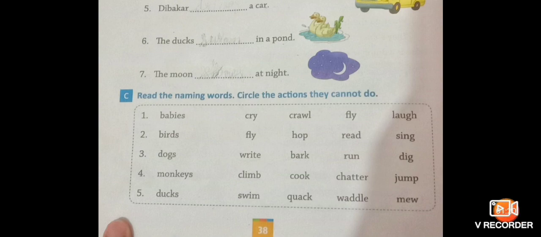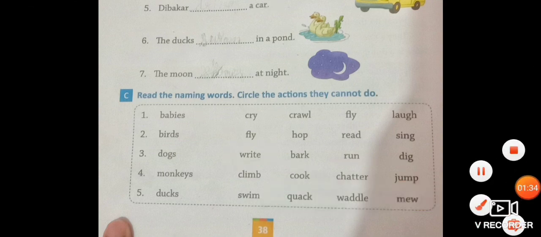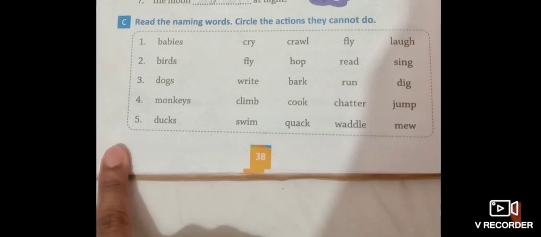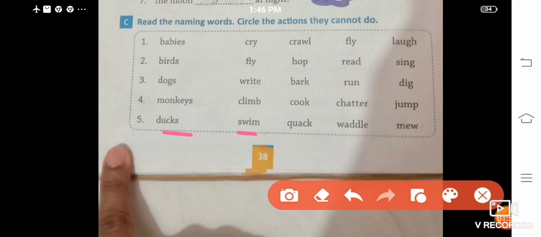Next number 3, dogs. What can the dogs do? The dogs can bark, run and dig, but dogs cannot write. So here write is the correct answer. Next number 4, monkeys. Monkeys can climb, chatter and jump, but monkeys cannot cook. So here cook is the correct answer. We will circle the word cook. Next, number 5, ducks. Ducks can swim, quack and waddle, but ducks cannot meow. So here meow is the correct answer.